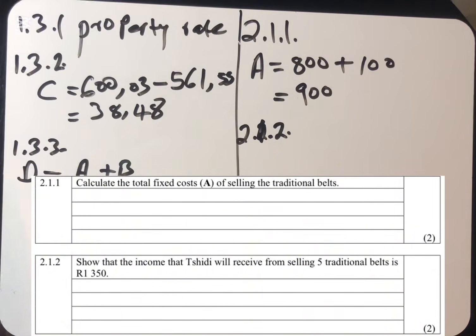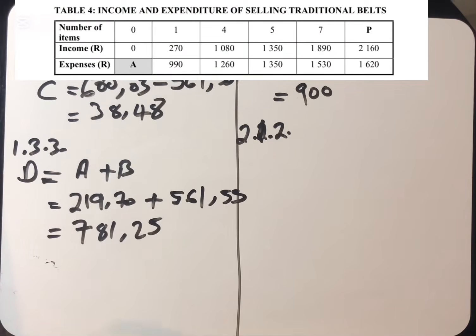2.1.2 says show that the income that CD will receive from selling 5 traditional belts is 1,350. What you need to understand is that if you go back to the table, you can see that when the number of items is 1, she's making an income of 270.